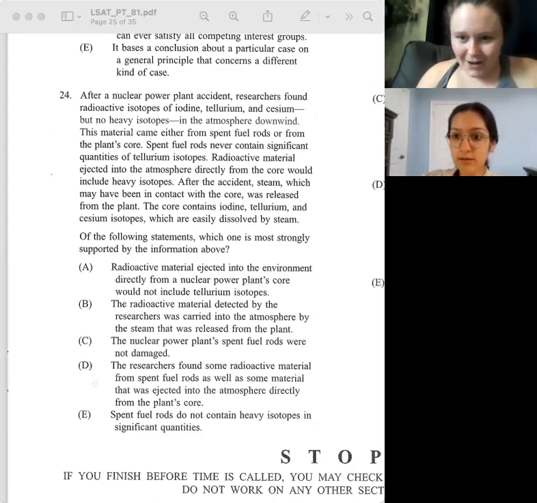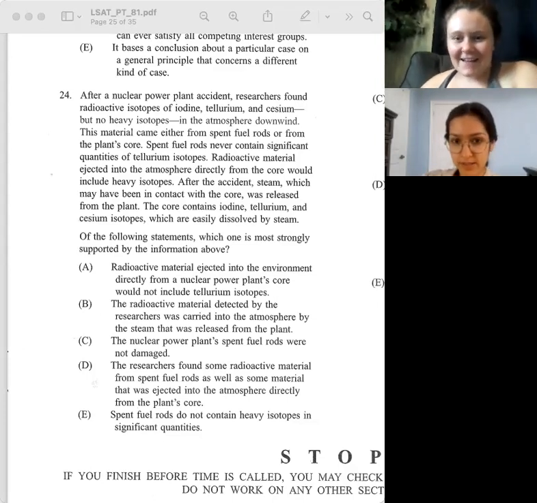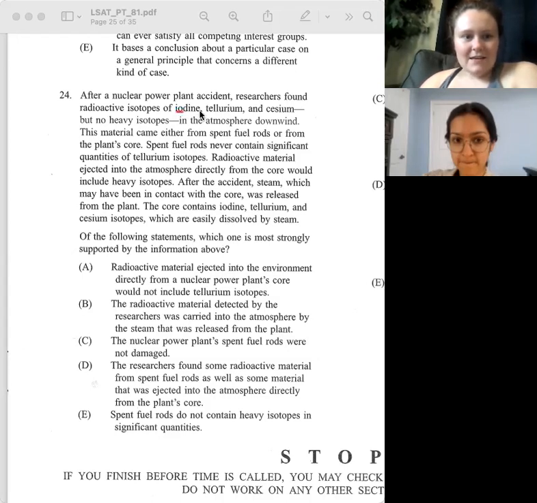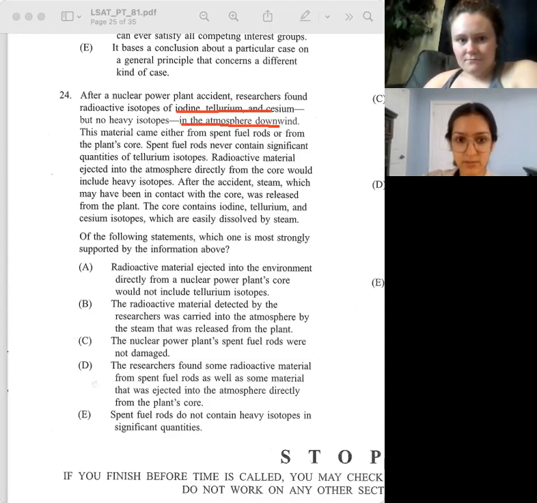So there I'm stopping and looking at it. I'm saying, okay, after this accident they found I, T, and C in the atmosphere downwind. The material came from fuel rods or from the plant's core. But we know the fuel rods never have T. So I'm like, okay, so they could have had I or C. So I stopped there and figured that out before I continue on.